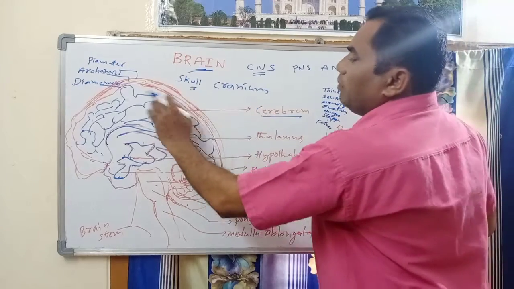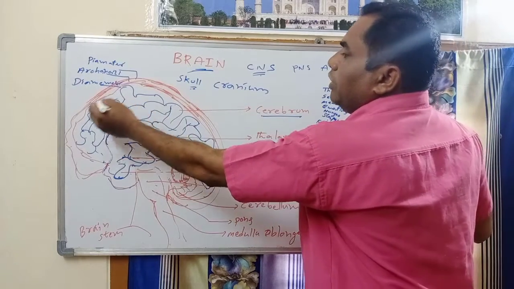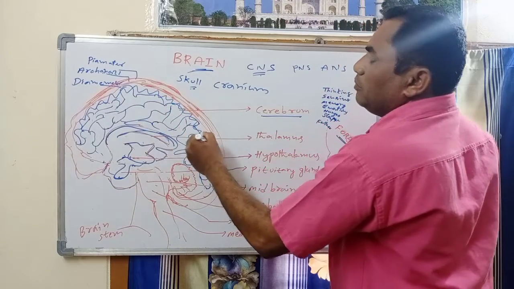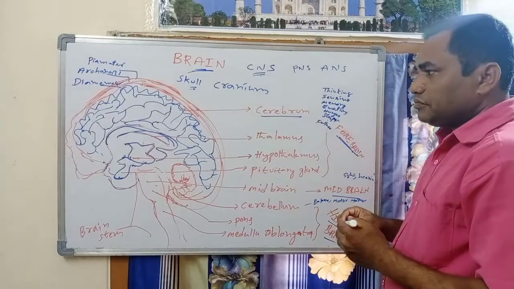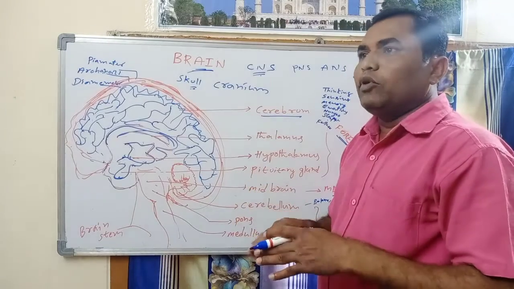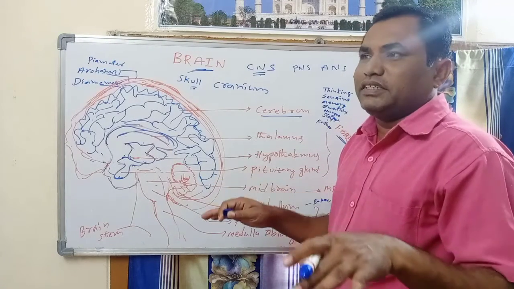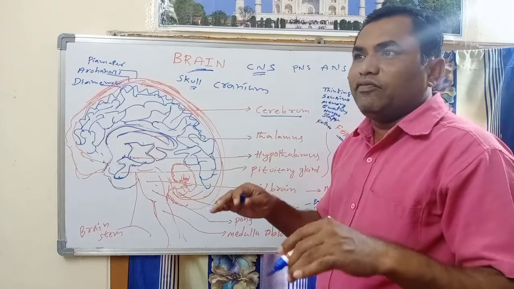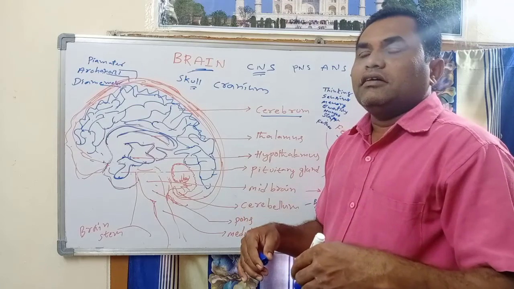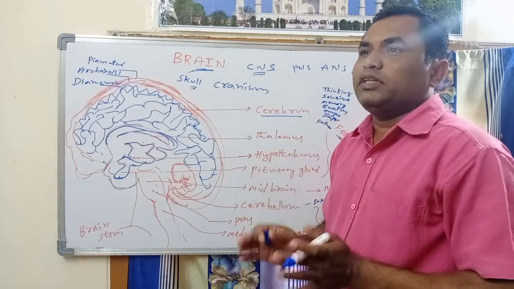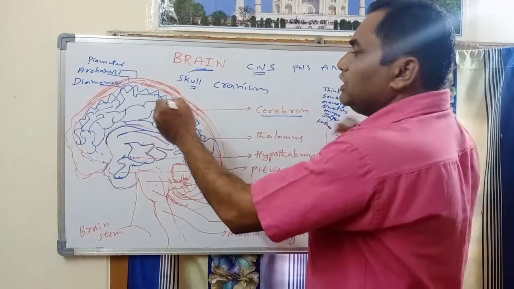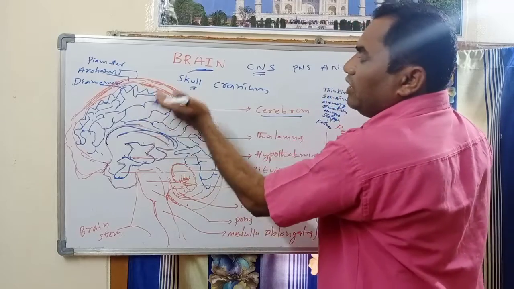The surface of the cerebrum is folded. Why? Because when it is folded, it has more surface. When more surface is present, there is room for the accommodation of more neurons. If more neurons are accommodated, the storage capacity increases. So in the cerebrum, the upper surface is folded in a wavy manner.